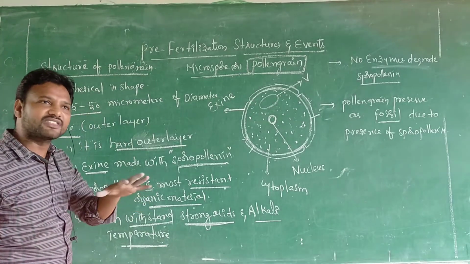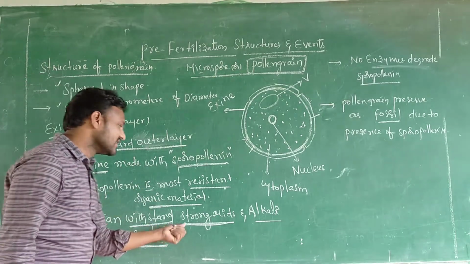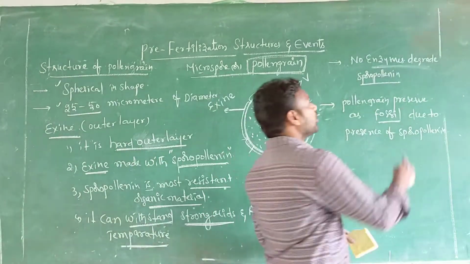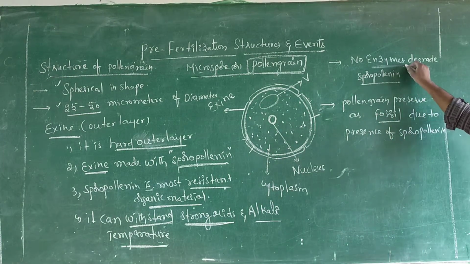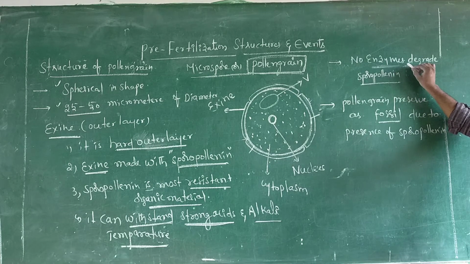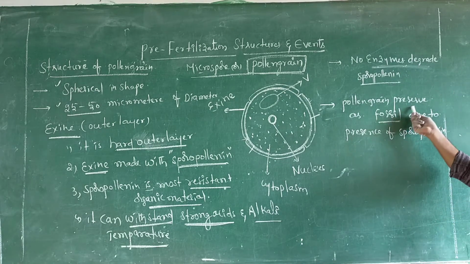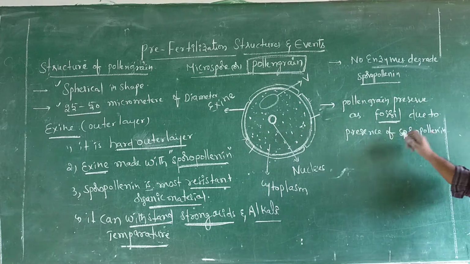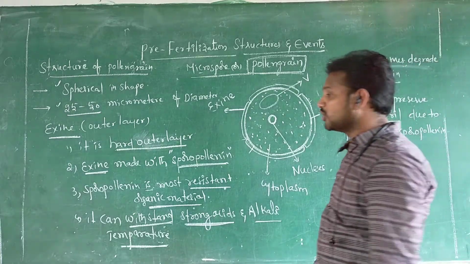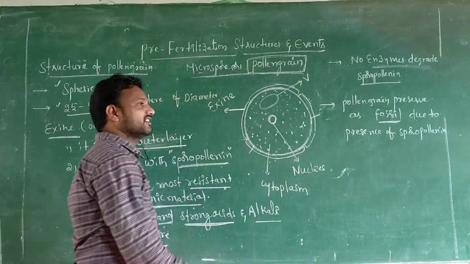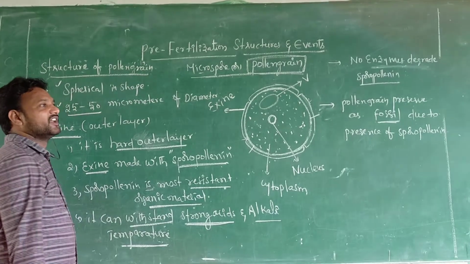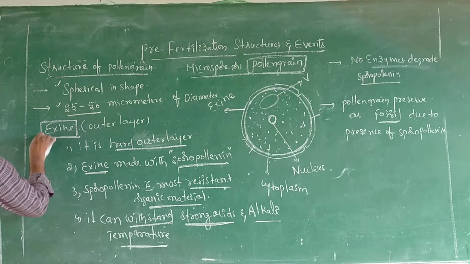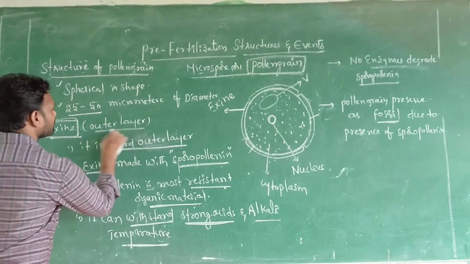It can tolerate strong acids, temperatures and alkali. So no enzymes degrade the pollen grain. Sporopollenin is not degraded by enzymes, so pollen grains are preserved as fossils. That is the importance of sporopollenin. Where is it present? It is present in the exine, the outer layer of the pollen grain.